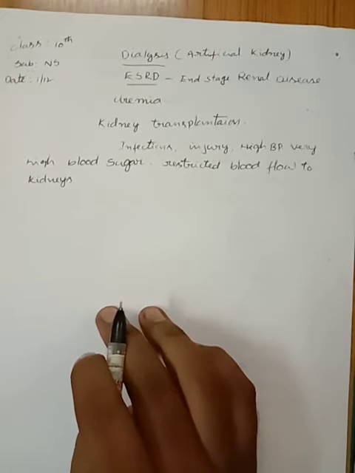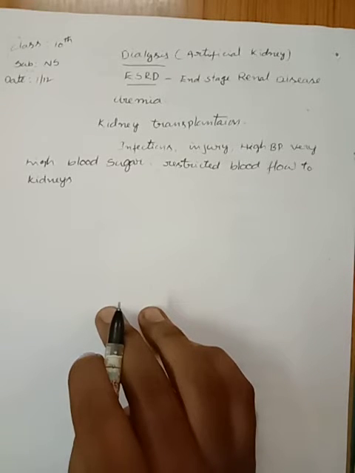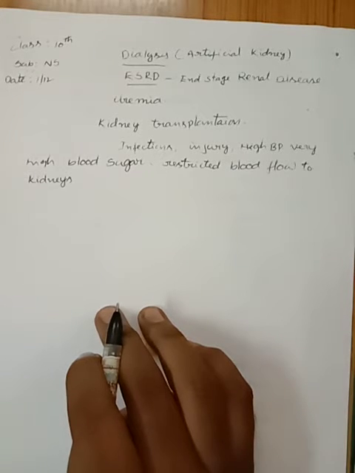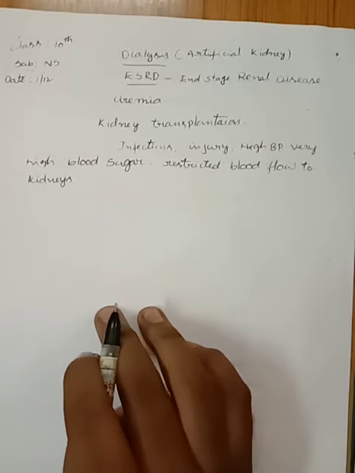This leads to accumulation of poisons in our body and leads to death.